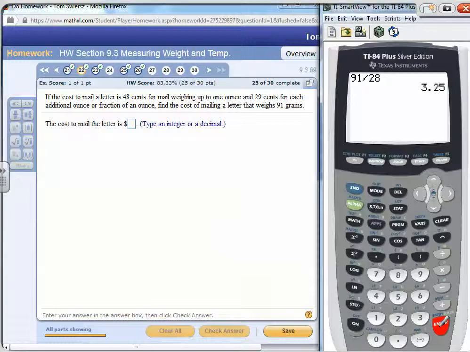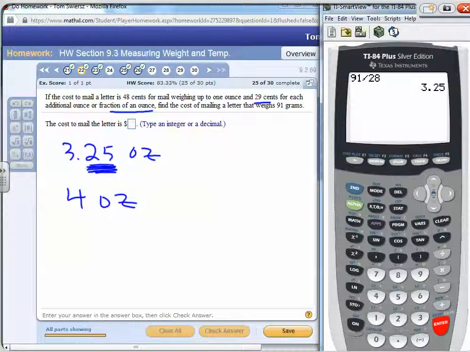Now, remember what I mentioned previously, 29 cents for each additional ounce or fraction. So this 0.25, you really pay for the entire ounce. So what you're really going to pay, you're going to round up, right? You have to pay for 4 ounces because this 0.25 is charged as if it was 1 more ounce. So it's equivalent to paying for 4 ounces.